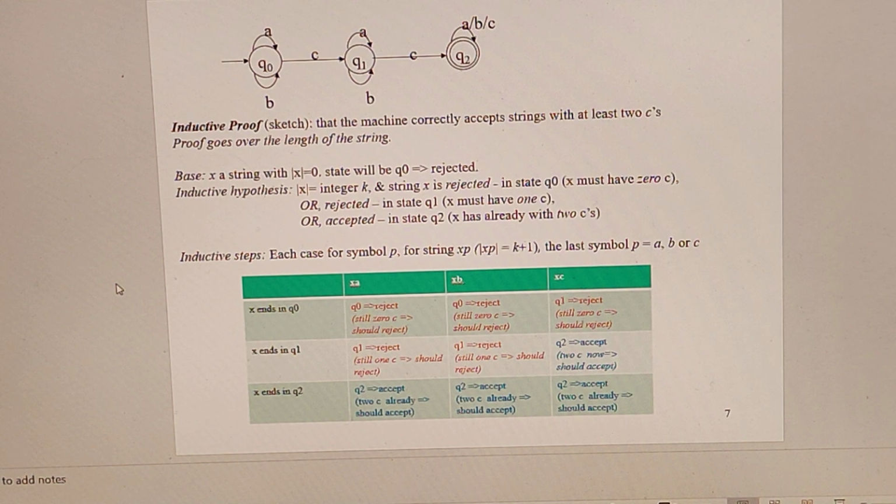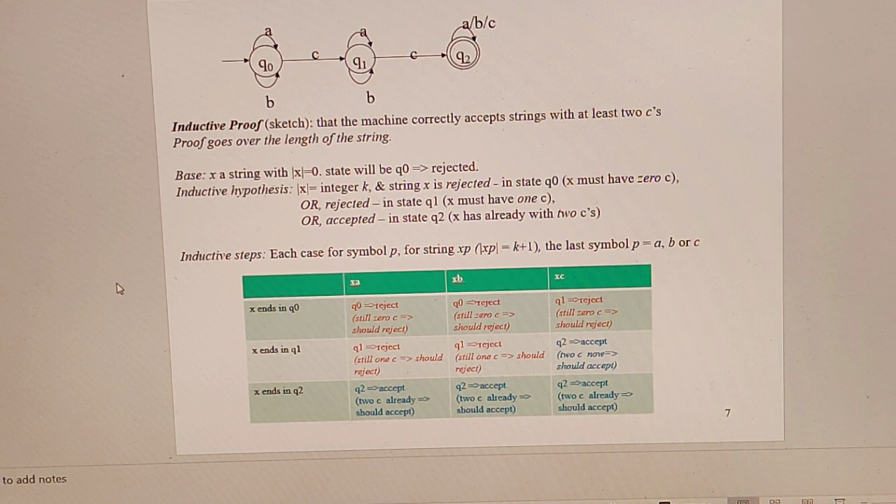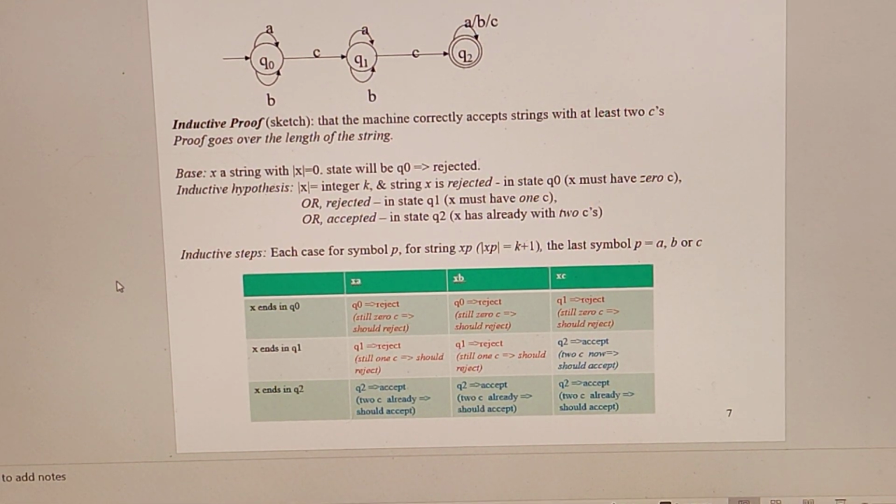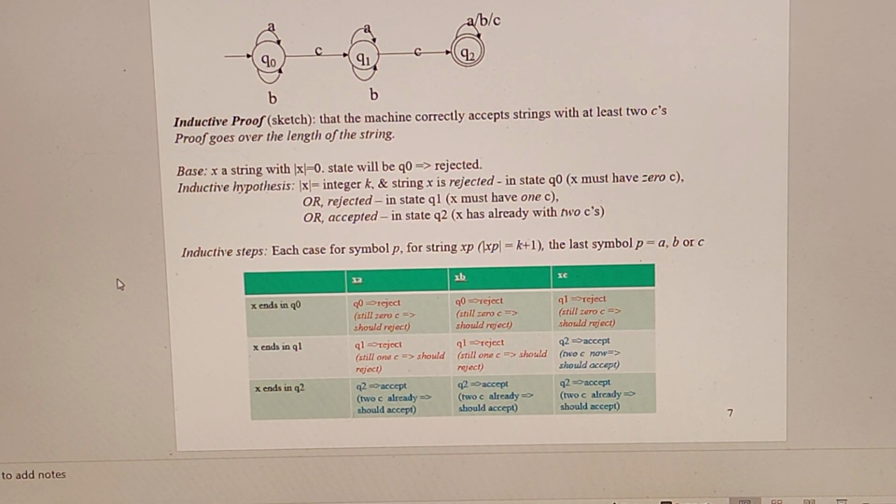Inductive proof that the machine correctly accepts strings with at least two C's. The proof goes over the length of the string. Base: x is a string with |x| = 0, the state will be Q0, rejected. Inductive hypothesis: |x| = k and string x is rejected in state Q0. Inductive step: consider each case of symbol p for string xp, where the last symbol p is A, B or C.